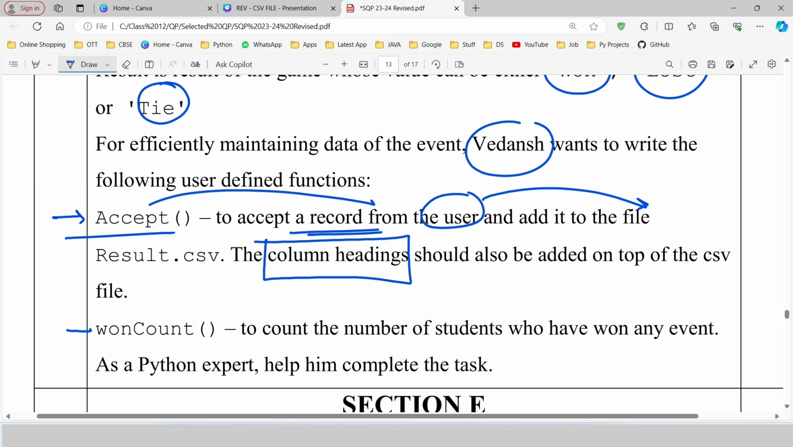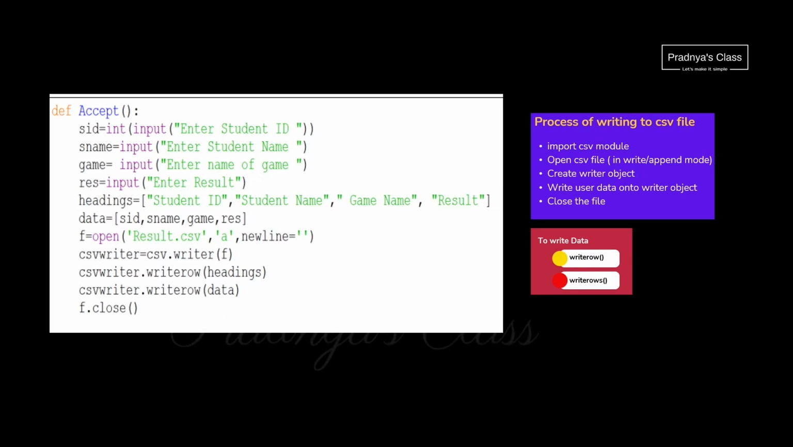There is one more function Vedansh needs to write, that is one count. It counts the number of the students who have won any event. So as a Python expert, we need to help him. Are we Python experts? Why not? We can be.